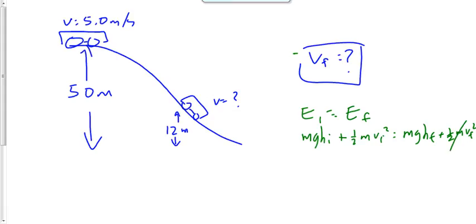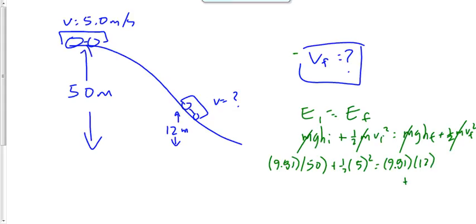Masses, once again, cancel. They seem to always cancel with these ones. If mass appears in every term, then it cancels. Sub in some numbers here. 9.81 times the initial height of 50. The final height is 12. What do we got here? 9.81 times 50 is 490.5. 5 squared is 25 times a half is 12.5. What's 9.81 times 12? 117.72.